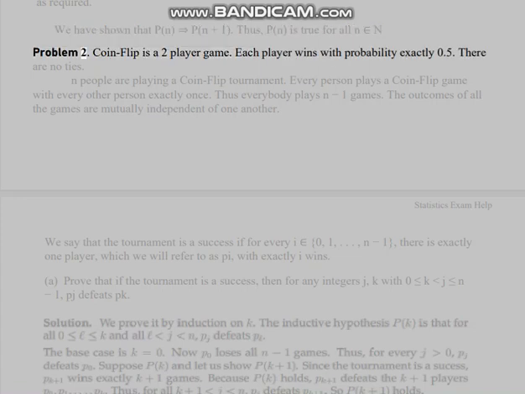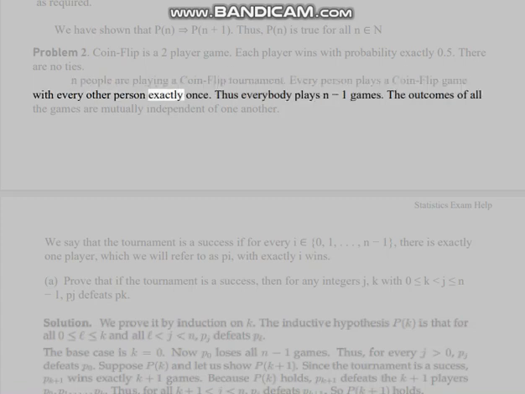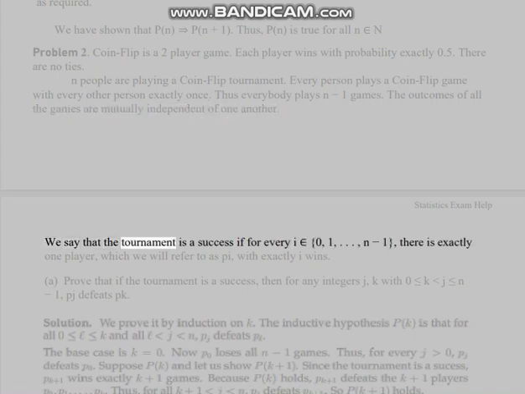Problem 2. Coin flip is a two-player game. Each player wins with probability exactly 0.5. There are no ties. N people are playing a coin flip tournament. Every person plays a coin flip game with every other person exactly once. Thus everybody plays n-1 games. The outcomes of all the games are mutually independent of one another. We say that the tournament is a success if for every i, 0, 1, ..., n-1, there is exactly one player, which we will refer to as pi, with exactly i wins.